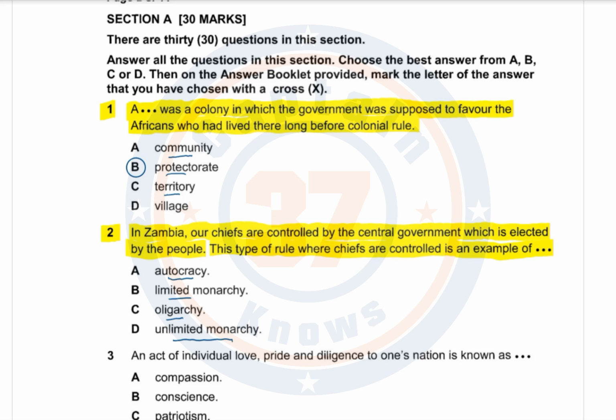Look, an autocracy is a type of government where only one person has absolute power. B, a limited monarchy is one where the king or the queen agrees to share power with the central government, and the answer to this particular question is B. An oligarchy is a type of government where only a small group of people have control over an entire country. And D, unlimited monarchy, is where there's only the king and the queen and they rule without a central government. The answer to this question is B.